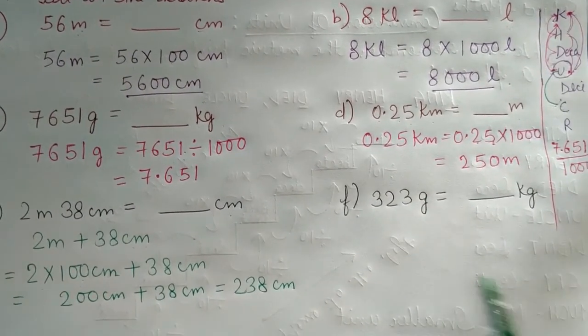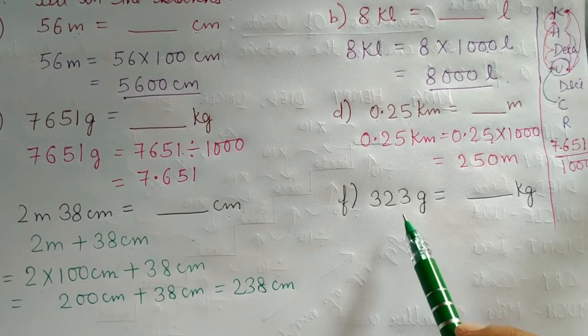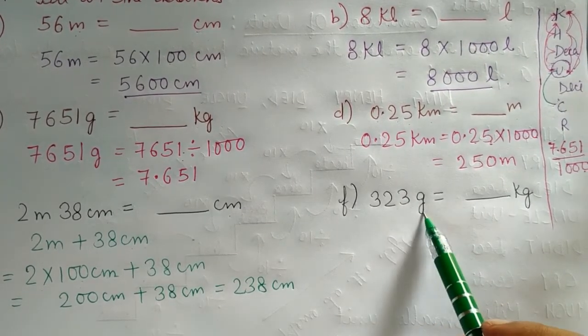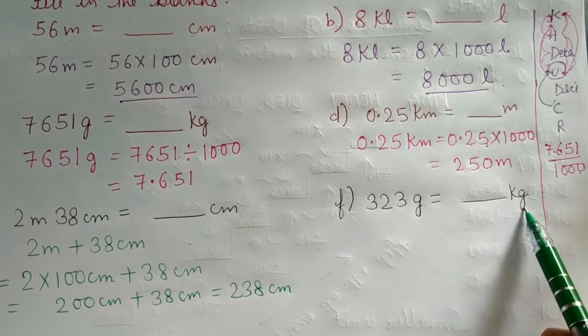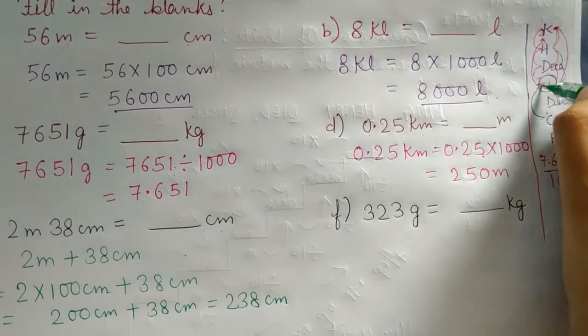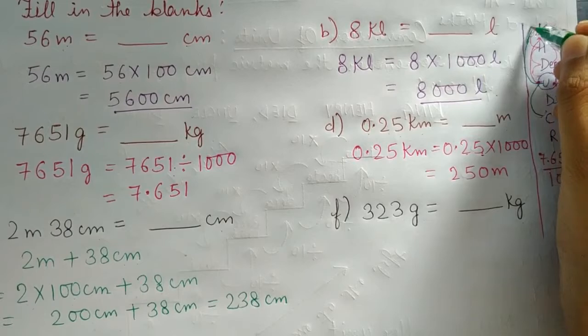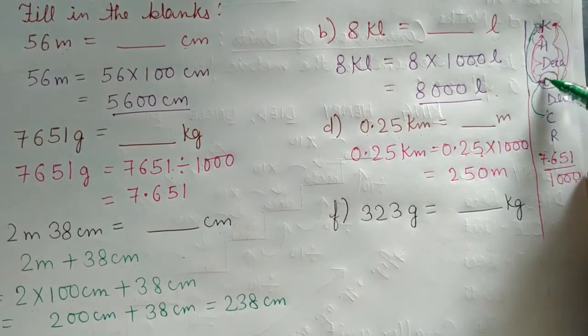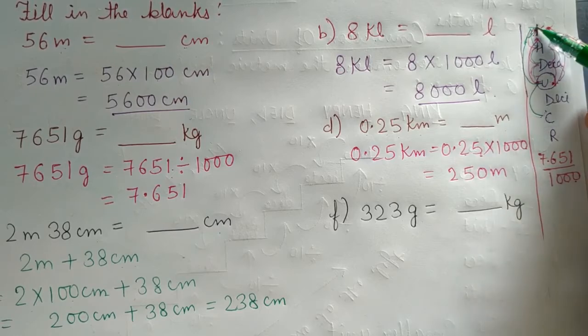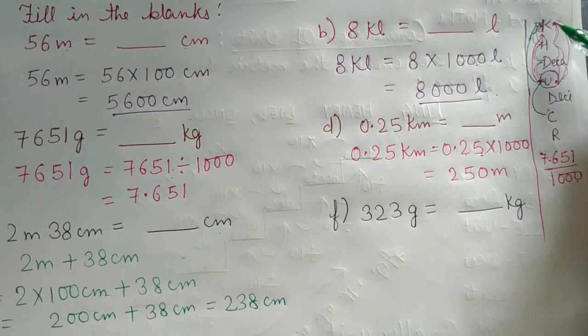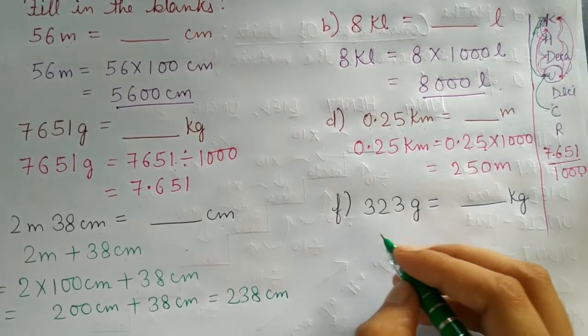Now coming to F part. In F part we have to change 323 gram to kilogram. Gram is basic unit and kilogram means K. So from U we have to move to this K. So how many places are we moving? 1, 2 and 3. 3 places means 1000, and since we are moving upward, we will divide.